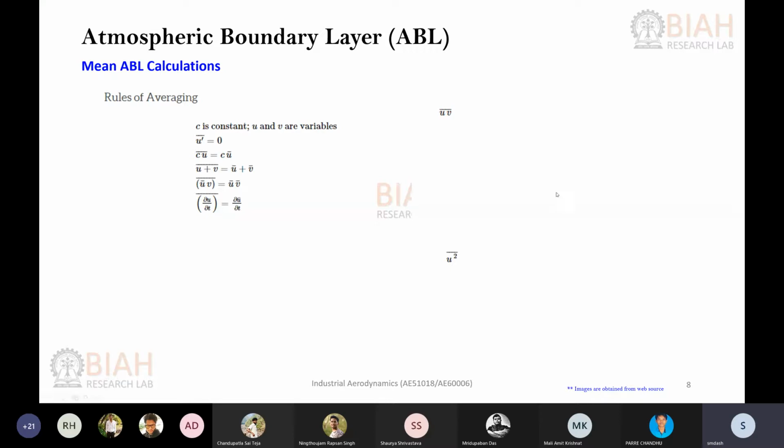Anyone solved? You mean plus the mean of u prime v prime. Yes.